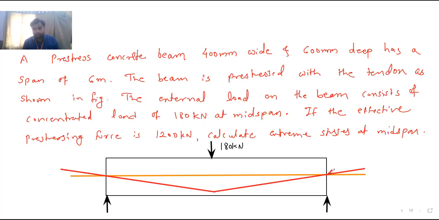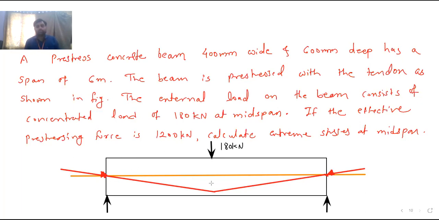Okay, so here is the pre-stressing force. It is not an eccentric tendon at the end. At the end, it is passing through the neutral axis.